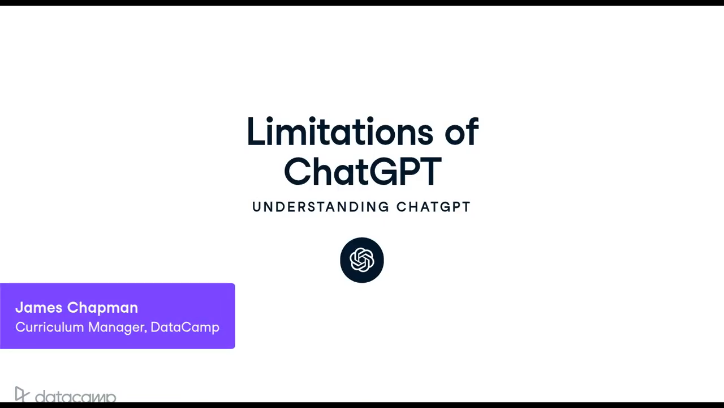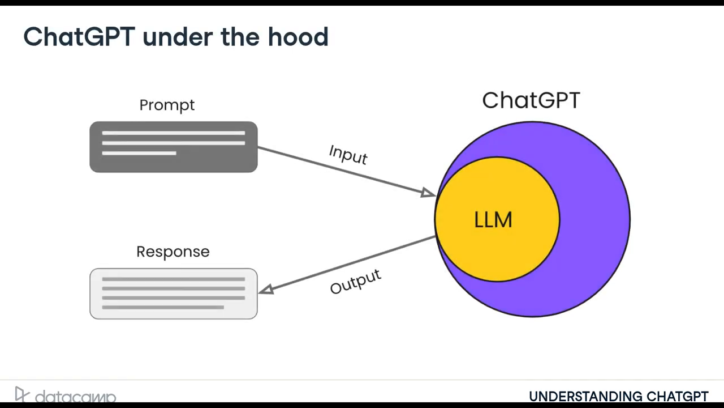Although ChatGPT is a valuable tool that can perform a huge variety of tasks, there are some limitations to be aware of to use it effectively. ChatGPT's text generation capabilities come from a large language model, or LLM, which sits at the heart of the application. The LLM interprets the prompt and generates relevant text in response, based on its understanding of language.